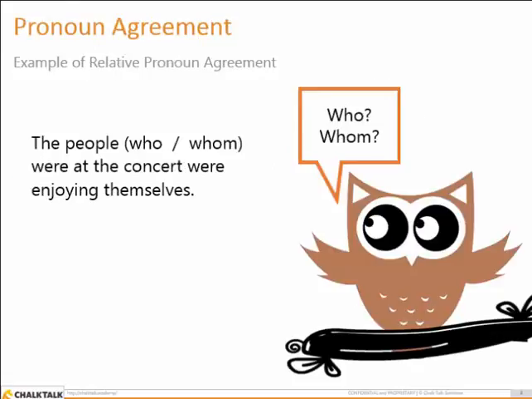Here's an old important question. When do I use who and when do I use whom? The people who/whom were at the concert were enjoying themselves. Who is a subject relative pronoun, and whom is an object relative pronoun. Because people is the subject of this sentence, who would be the correct pronoun to use in this sentence.